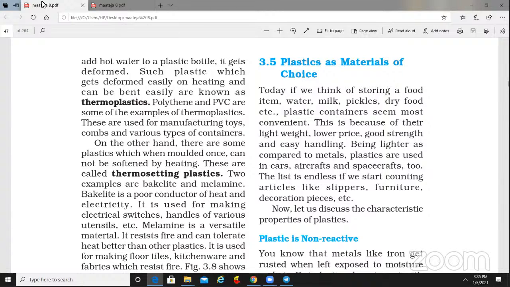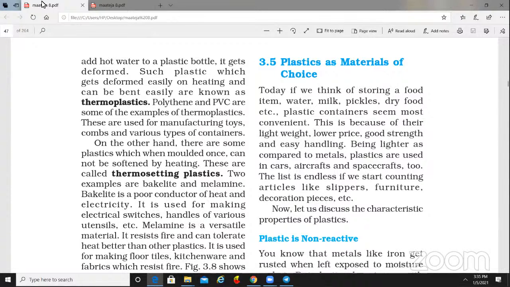Already I said that we get two types of plastic, thermoplastic and thermosetting plastic. It is very easy to carry, it is very light. So this is the second property. Plastic is very light and it is very strong also, and cheaper than the other materials also.